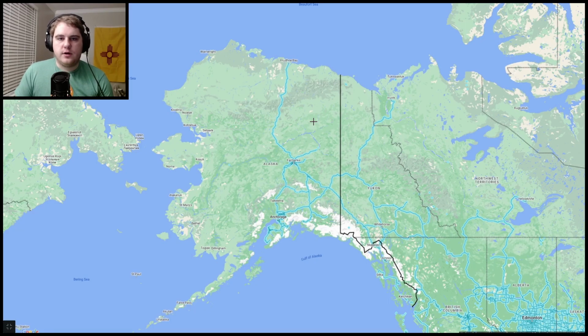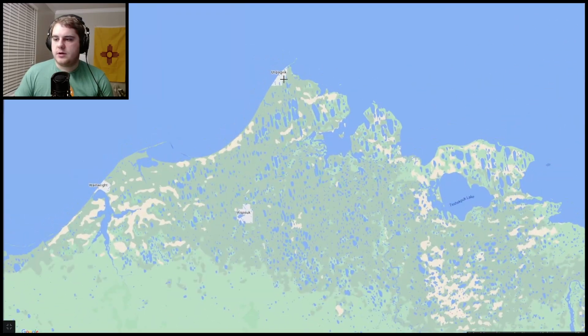Like I mentioned earlier, a lot of Alaska is not well covered, so we have locations such as Anchorage and Fairbanks, which are the main population centers of the state anyways. Those are well covered, along with this one road that brings you all the way up to Prudhoe Bay, the very north part of the state. It is not the most northern civilization in the state, that is all the way up here, but it is currently only covered in unofficial coverage.